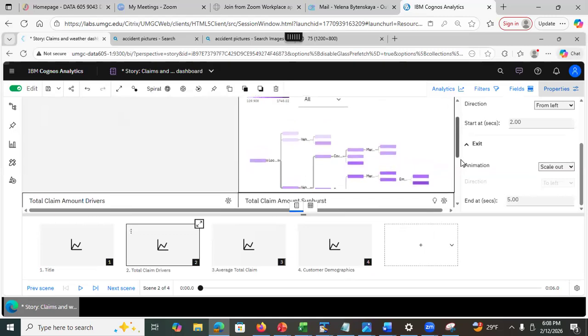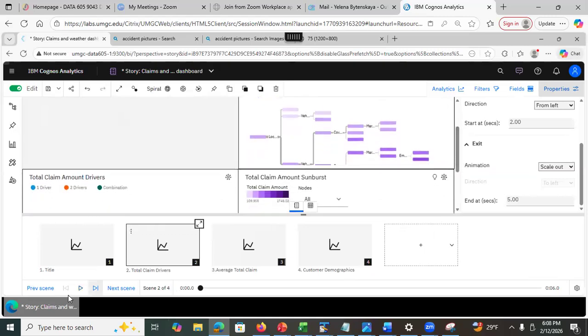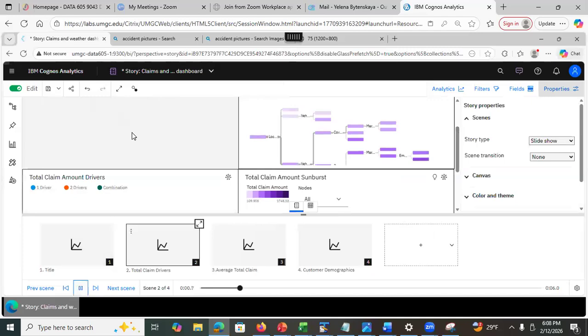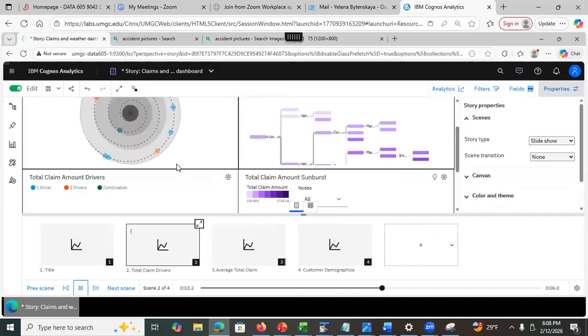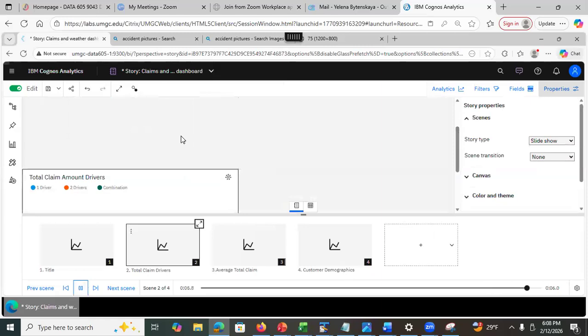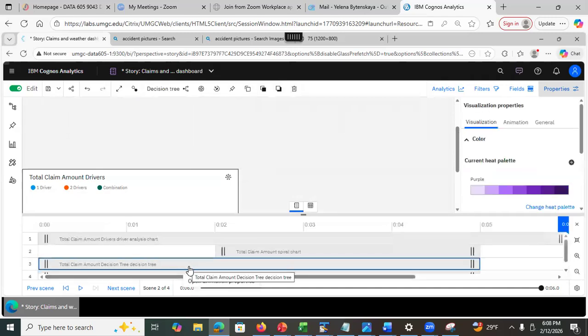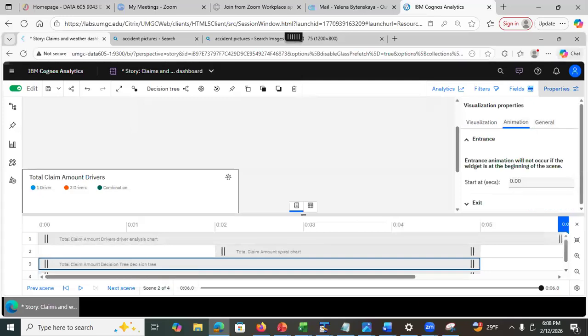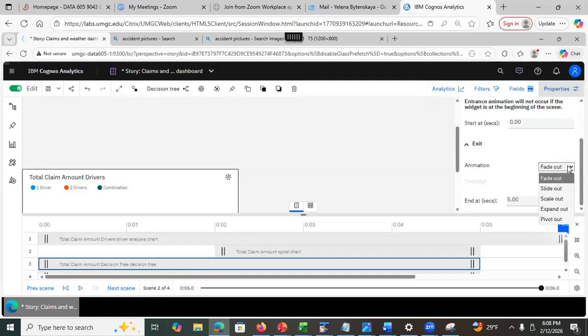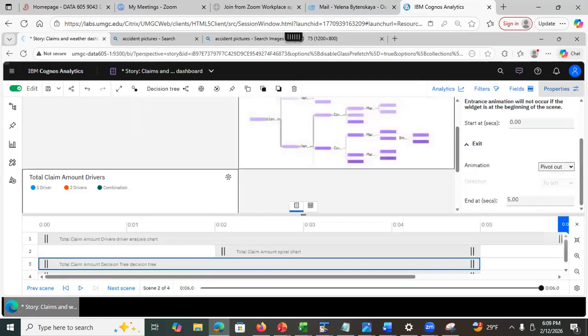Okay, so now I'm going to do it like this, and I want to play, to preview what's happening. See how it shows and see how it disappears? See? I didn't specify how I want the other to disappear, but I specified how I wanted this top to disappear. Well, I can go and I can select, right? So I selected this, and I'm gonna go to animation, and I want to go to exit, and well, I can do something like this, right?